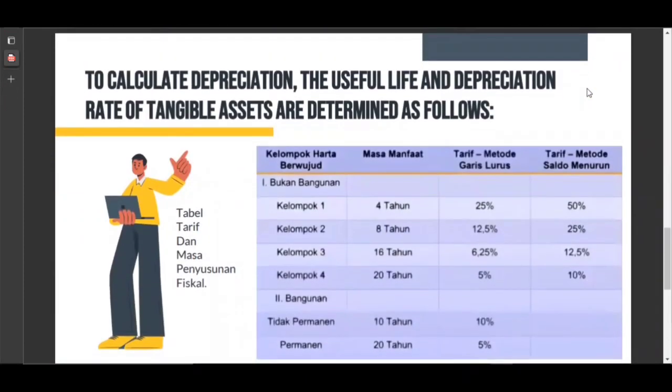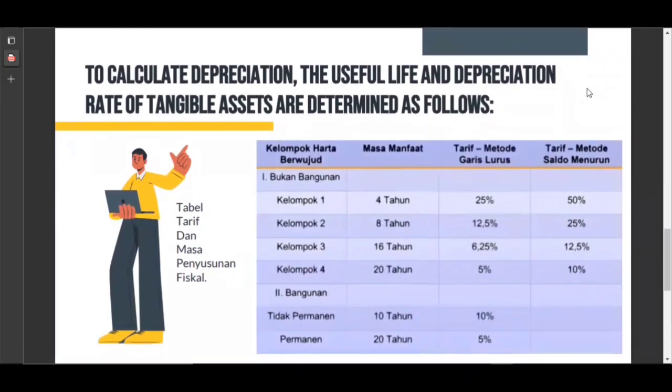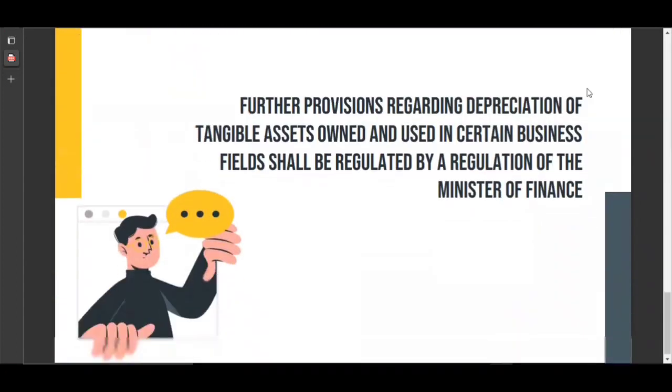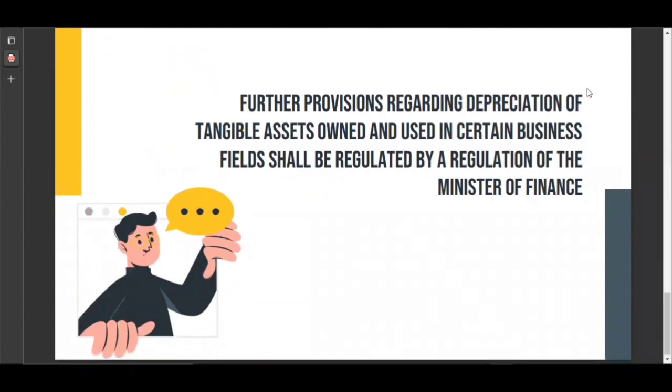To calculate depreciation, the useful life and depreciation rate of tangible assets is going to be explained in this table. And here is the table of fiscal rates and useful life periods. Further provisions regarding the depreciation of tangible assets owned and used in certain business fields shall be regulated by a regulation of the Minister of Finance.